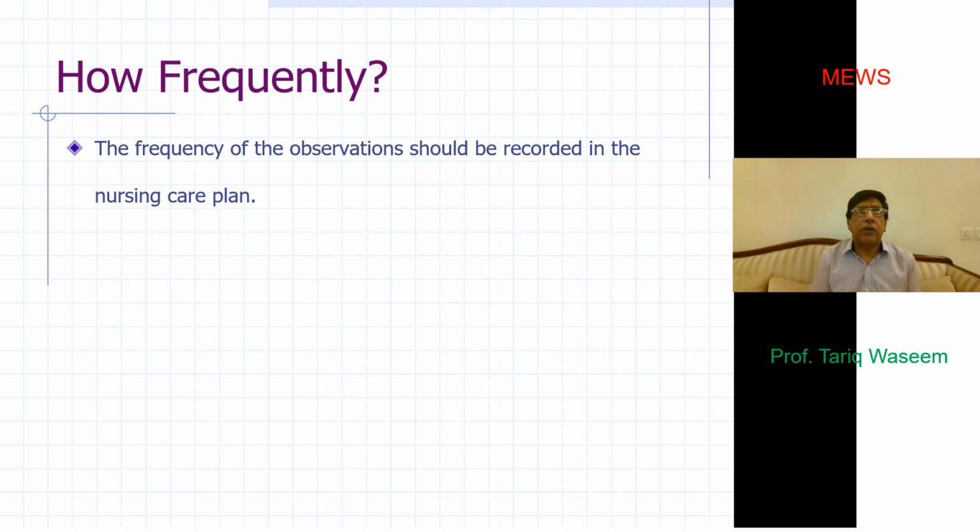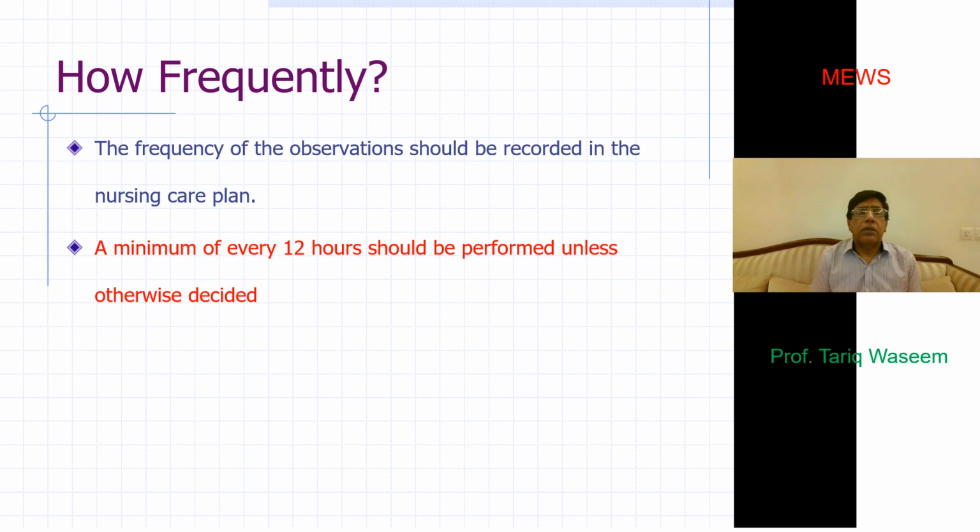The frequency of these observations depends upon the initial assessment, and of course, it should be part of the treatment orders or nursing care orders. It's usually a routine that we check the vital signs of all admitted patients, maybe every 12 hourly, unless there is a clear order that they have to be recorded more frequently.